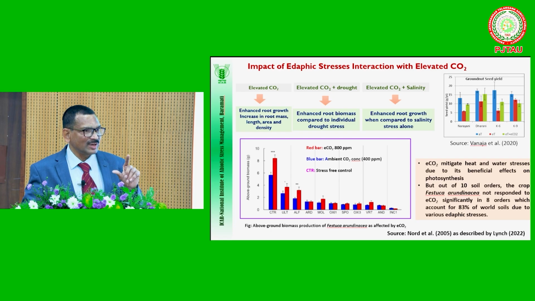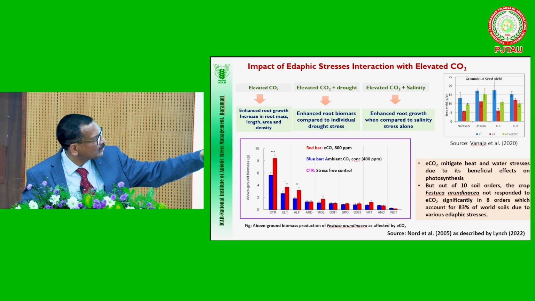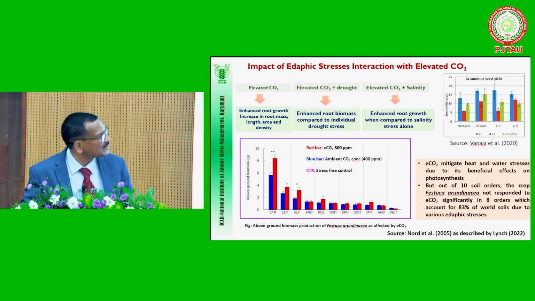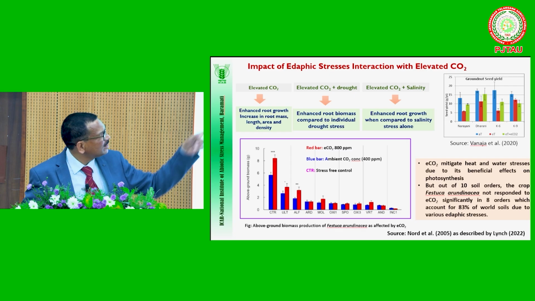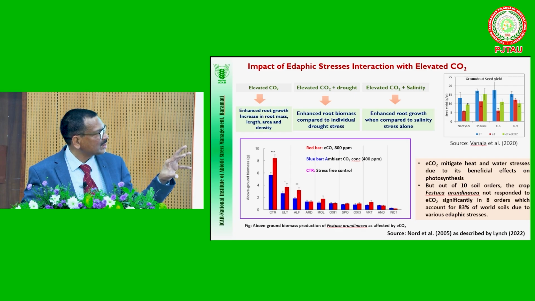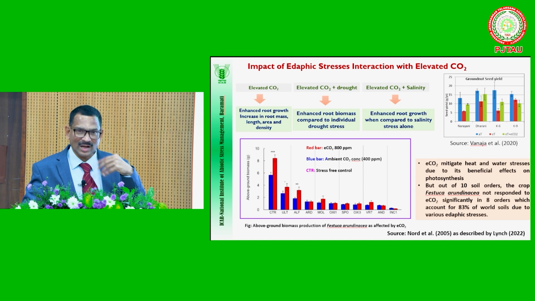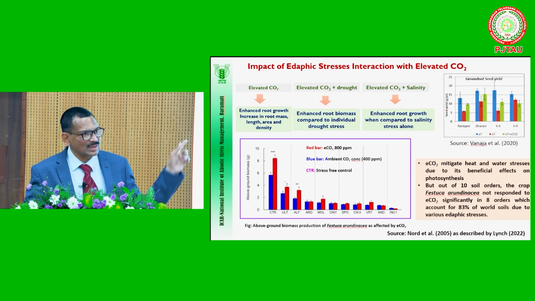If we see, elevated temperature as compared to ambient temperature definitely causes a reduction in the groundnut yield of all four varieties: Narayani, Dharani, K6, K9. But when carbon dioxide is there along with the elevated temperature, somehow that compensated the adverse effect of the heat. But still it is lower than the yield at our ambient temperature. So what I mean to say is that elevated temperature may cause a lot of loss, and elevated carbon dioxide reduces the loss, but overall yield is still less than at ambient temperature.